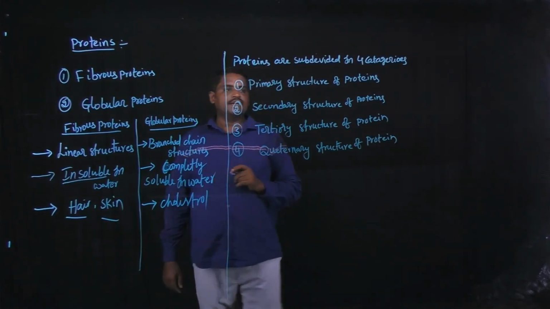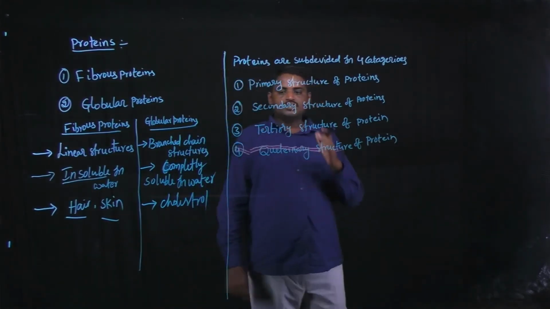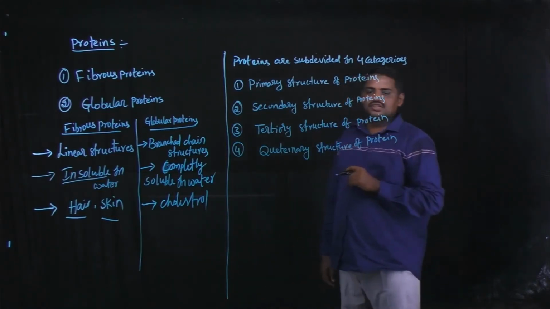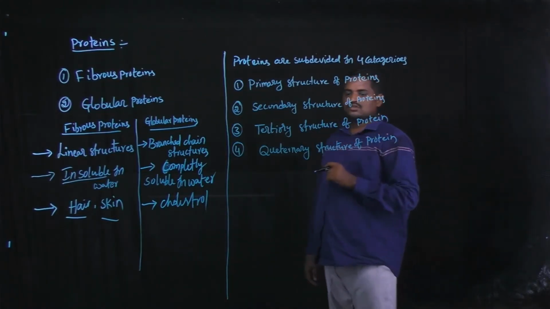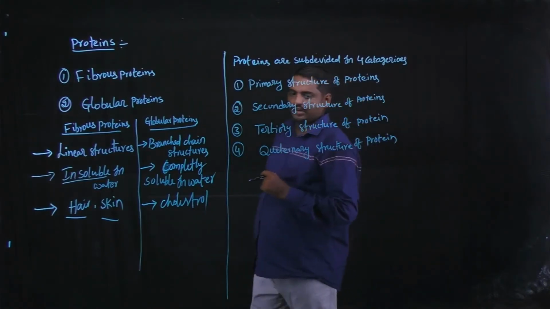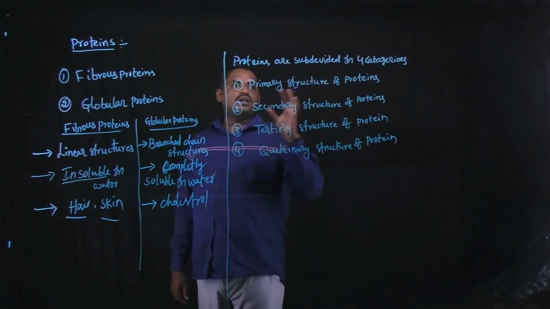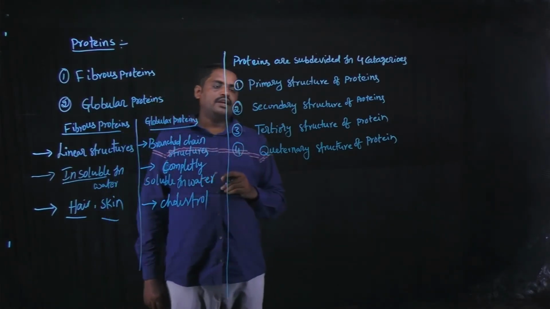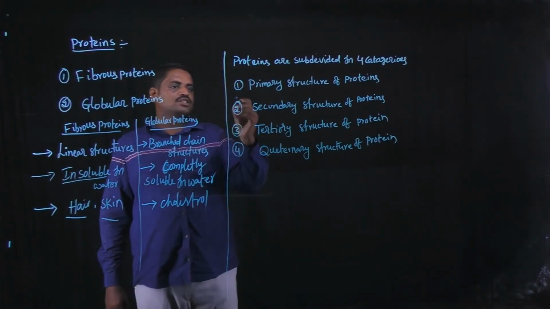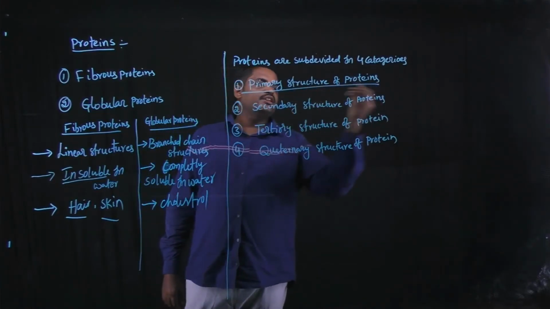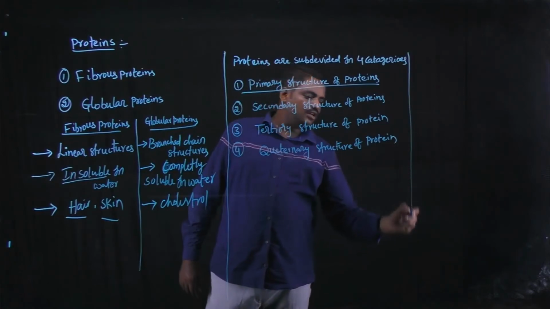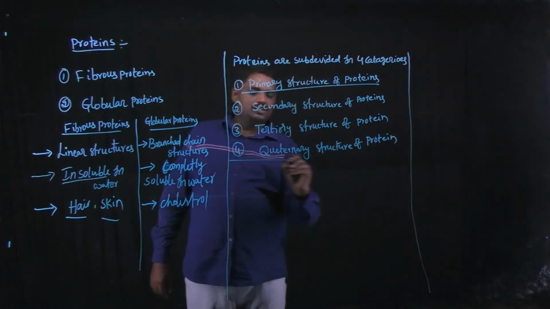First one, primary structure of protein. Second one, secondary structure of protein. Third one, tertiary structure of protein. Fourth one, quaternary structure of proteins. So on the basis of structure, these are subdivided into 4 categories. First, I am going to discuss primary structures of proteins. Okay.